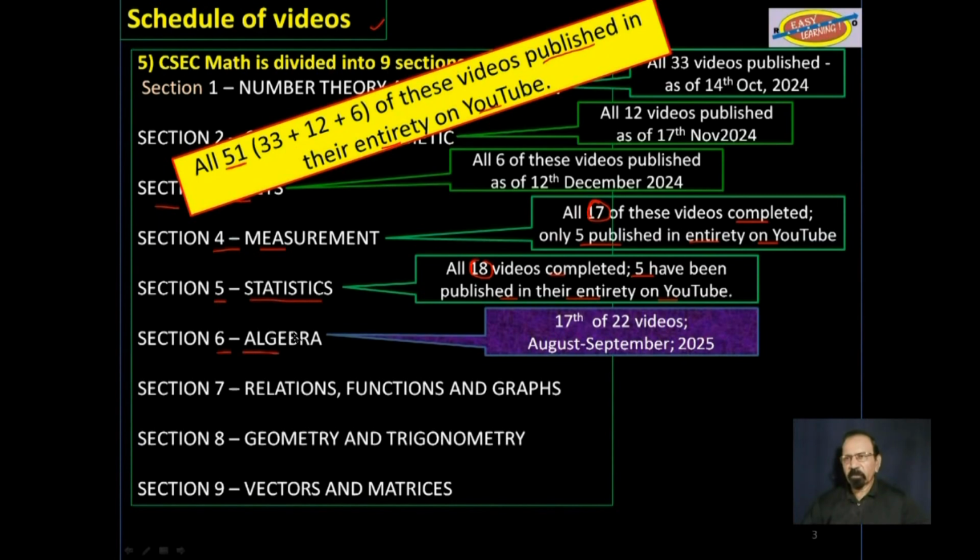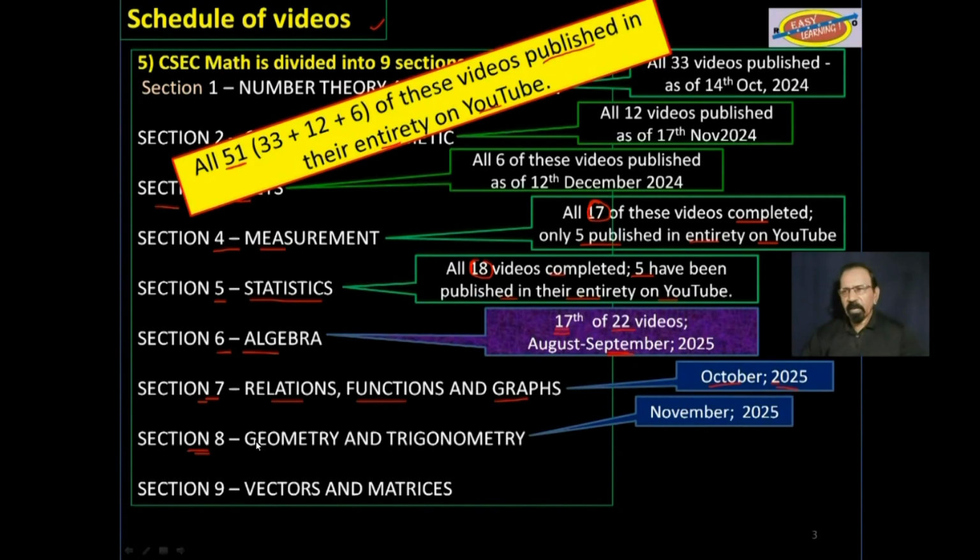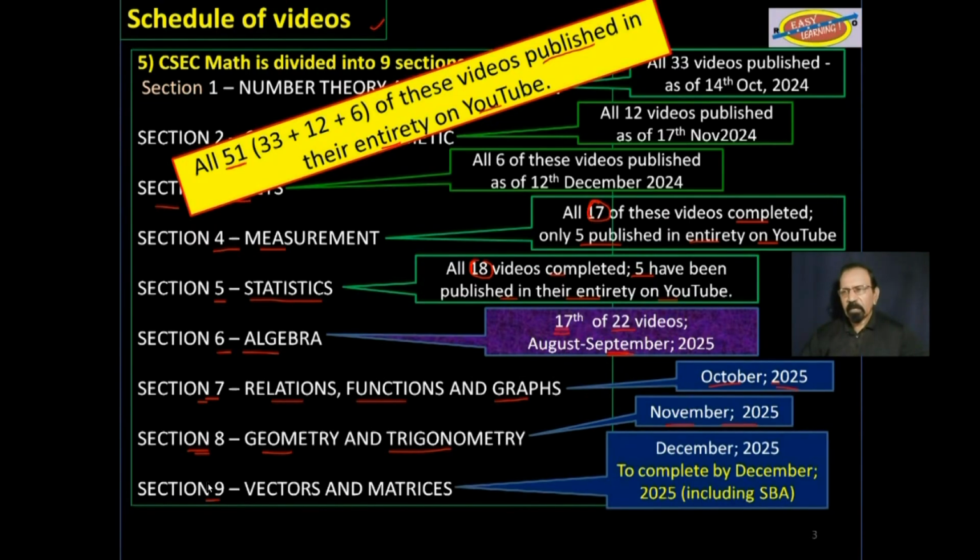Section 6, algebra. This is now the 17th of 22 videos, and hopefully by later in this month, September 2025, that will be finished. Section 7, relations, functions, and graphs, by October 2025. Section 8, geometry and trigonometry, by November 2025. And finally, Section 9, vectors and matrices, to be completed by the end of this year.